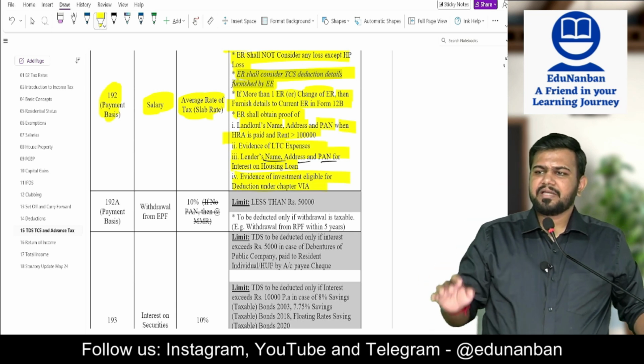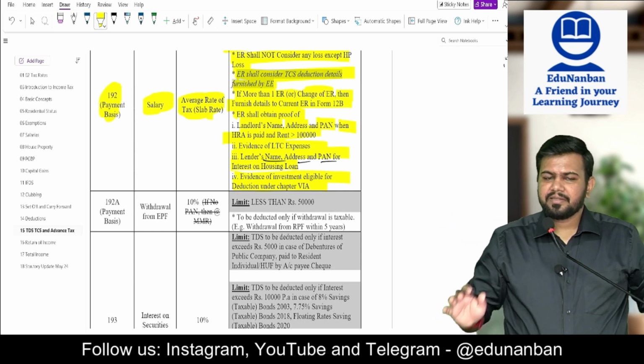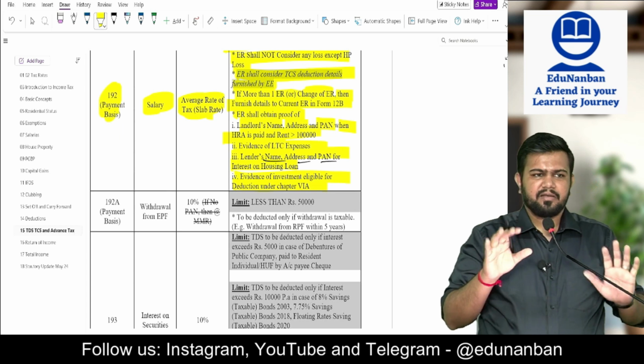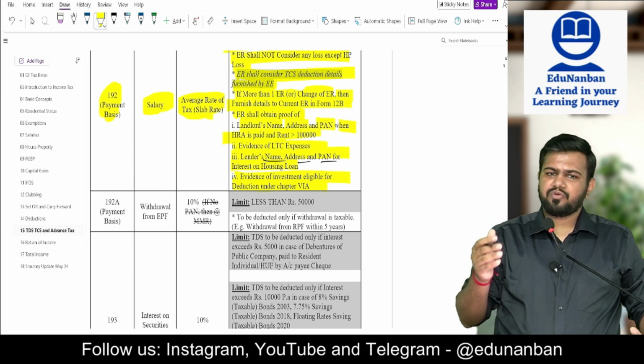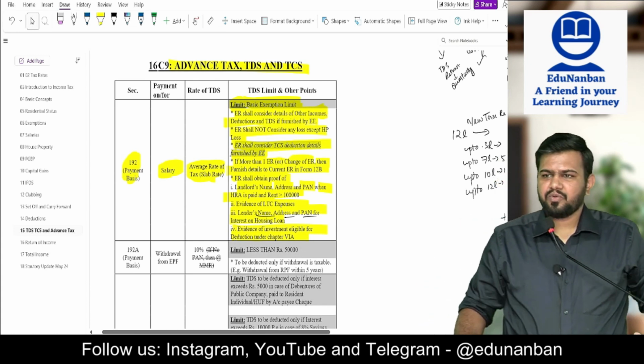Next, evidence of investment eligible for deduction under Chapter 6A. The employee is telling I want to claim insurance premium as deduction. Then you take the receipt of insurance premium as an employer and check whether it is correct or not, and you have to keep it with yourself as proof. So with this, section 192 is over.